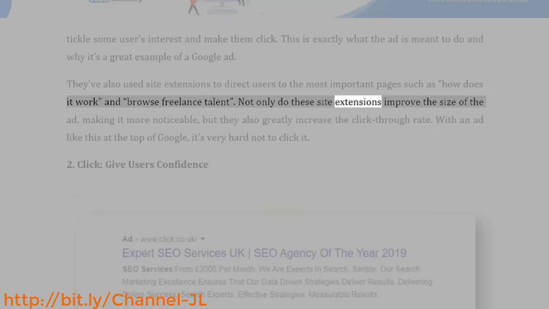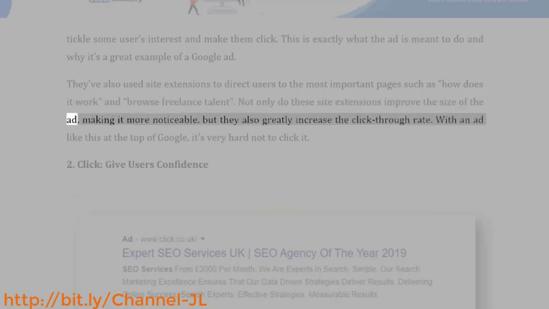Not only do these site extensions improve the size of the ad, making it more noticeable, but they also greatly increase the click-through rate. With an ad like this at the top of Google, it's very hard not to click it.